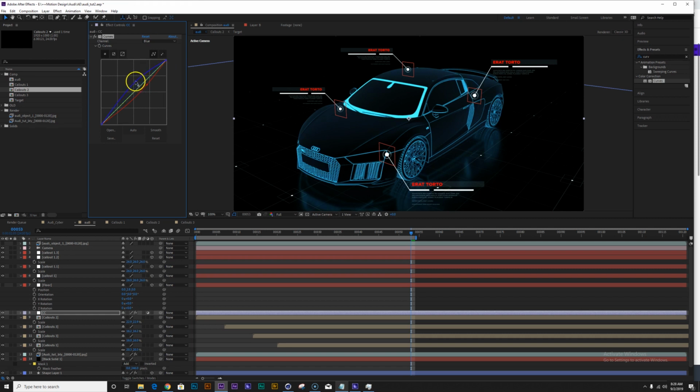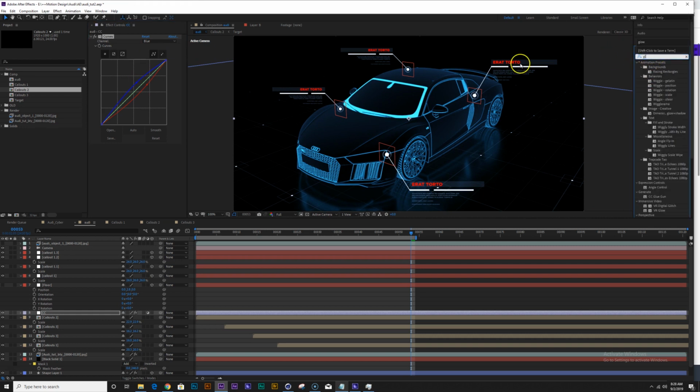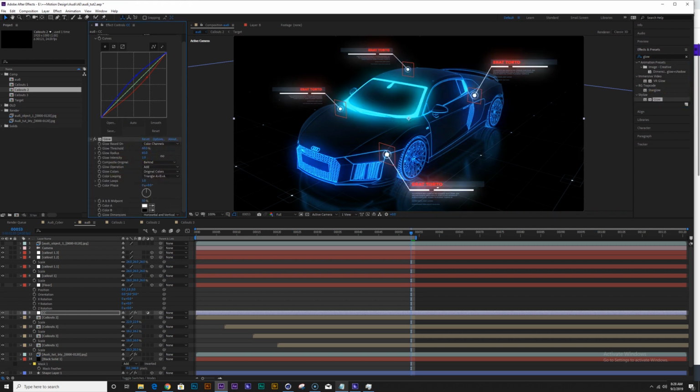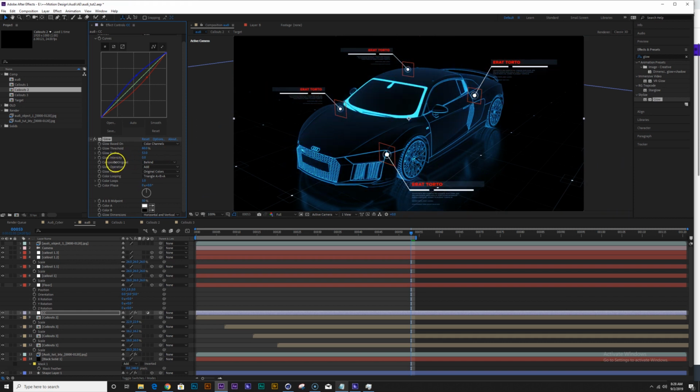Oops, make it blue a little more. Less. You can add a glow to the whole thing. Play with it.